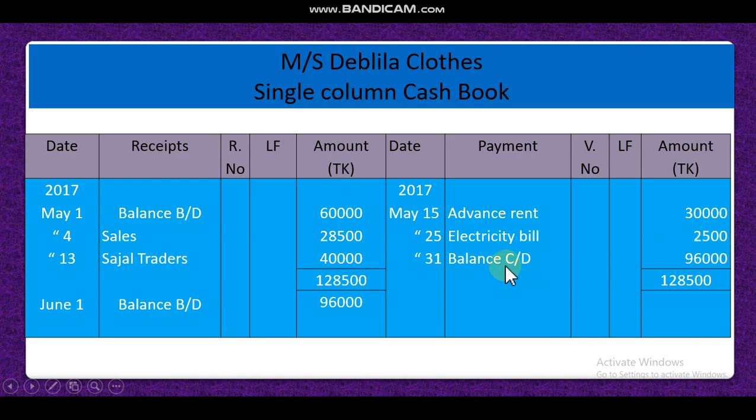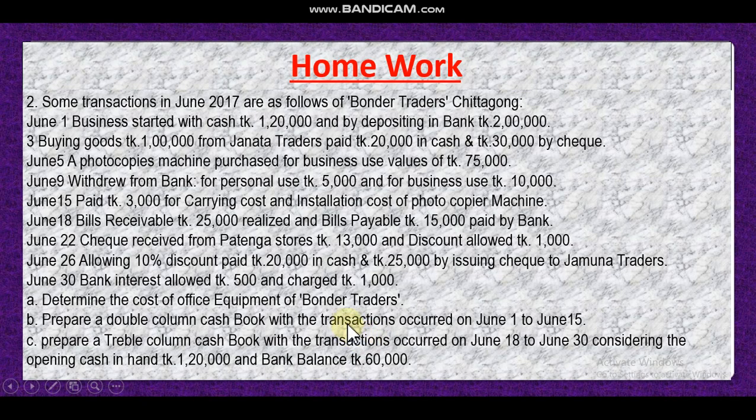And the balance, you know that balance means the difference of debit and credit. So 32,500 will be subtracted from 1,28,500. Then it is 96,000 balance BD for next month. I hope all of you understand.